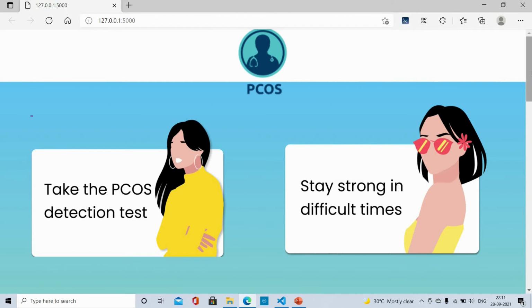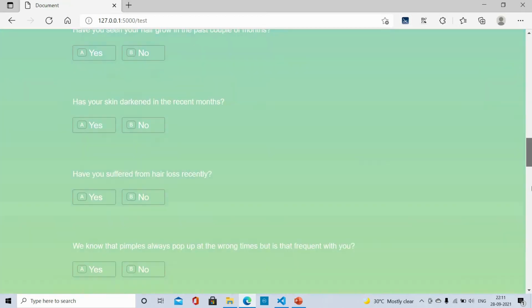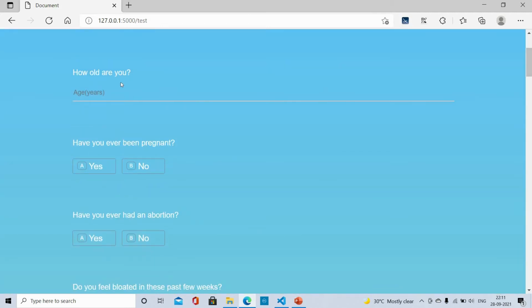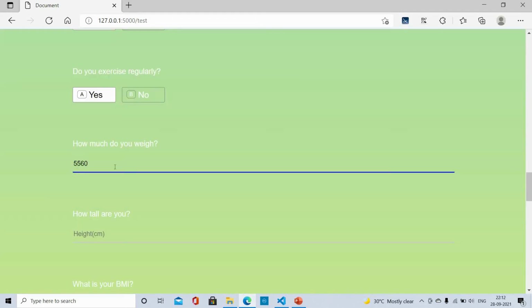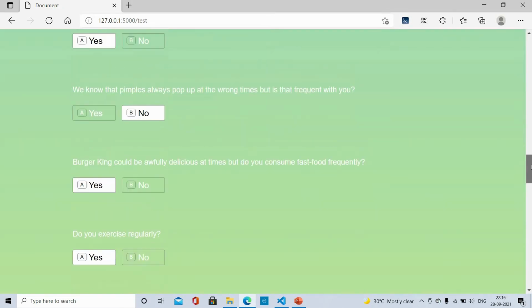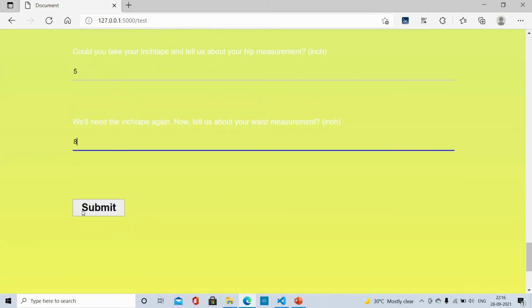So this is how the interface of this project looks. Now we will take the PCOS detection test. Here I have to enter certain values. Currently I am entering random values for these inputs, and you have to be true to yourself while answering these values. Right now I am entering some random values and it will predict the output. As you can see, I have entered some random values here. Now I will predict the output by clicking on the submit button.